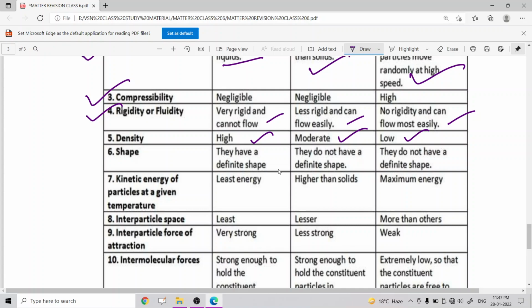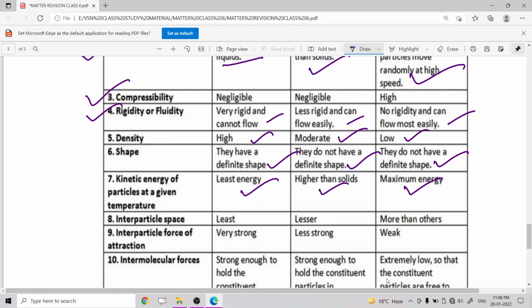For shape, solids have a definite shape, liquids do not have any definite shape, and gases also do not have any definite shape. Kinetic energy of particles at a given temperature: for solids it is least, for liquids it is higher than solids, and for gases it is maximum, because gas particles are moving randomly at a high speed.